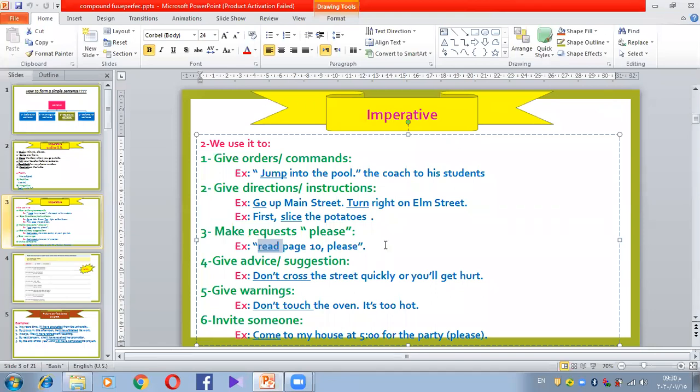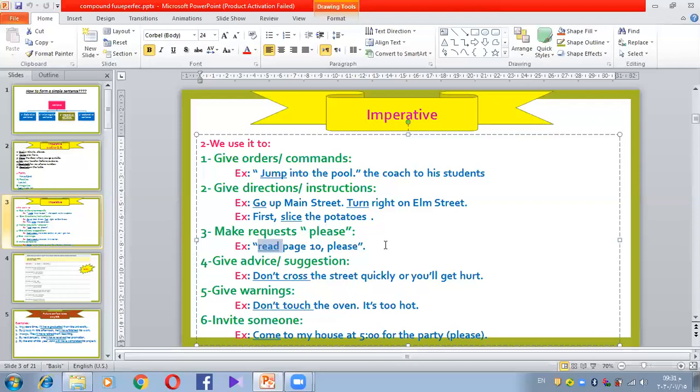Okay, number four, giving advice or suggestions. Yes, to give advice to a person or a suggestion to a person. So for example, you say to kids, young children, don't cross the street quickly or you'll get hurt. So here you make what? You advise them not to cross the street quickly or they are going to get an accident, for example, or get hurt.